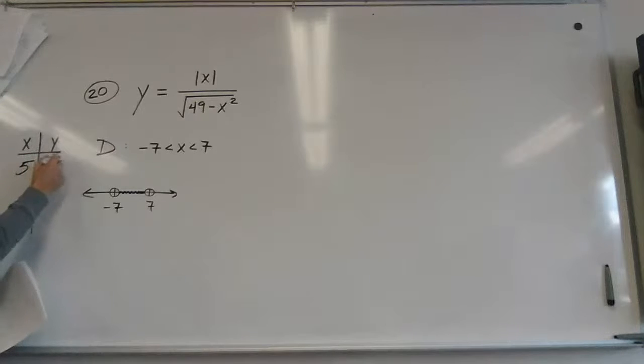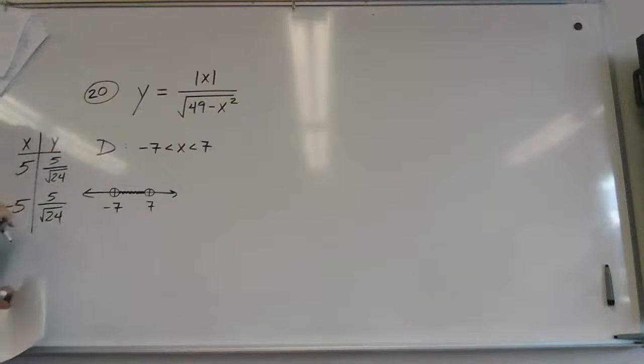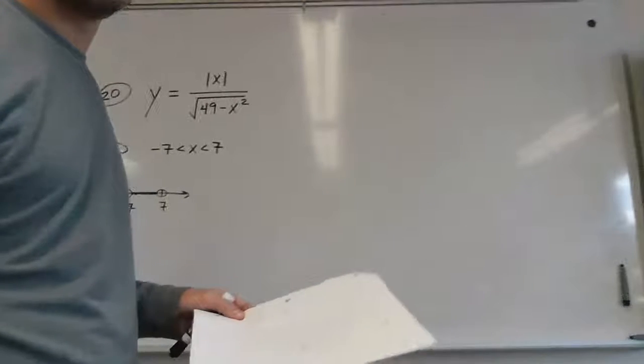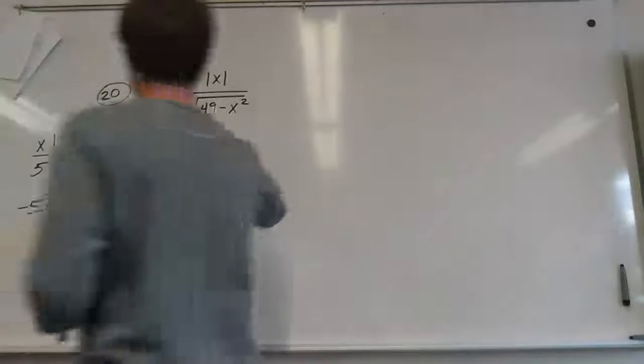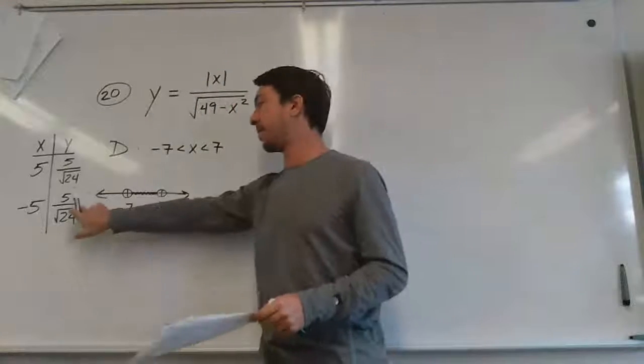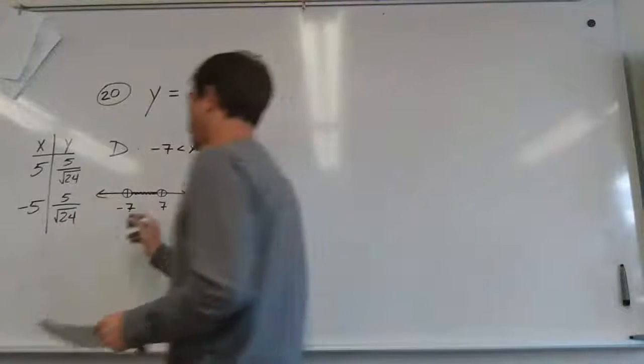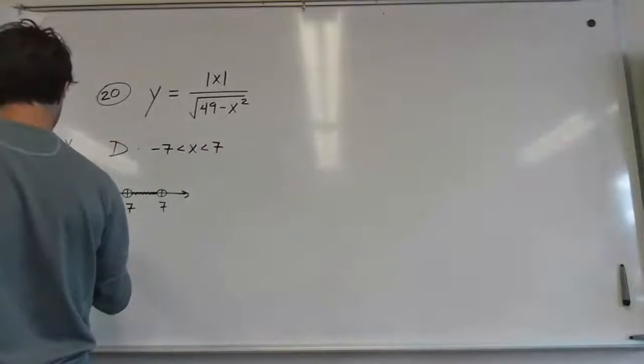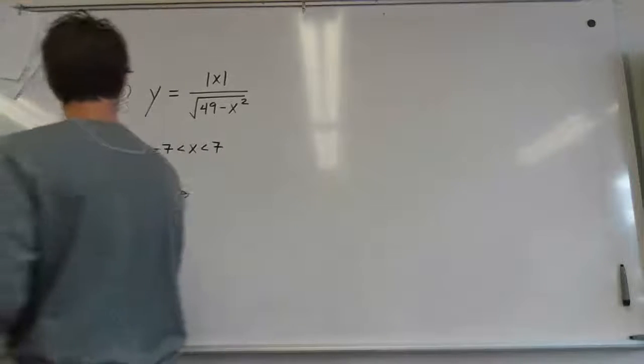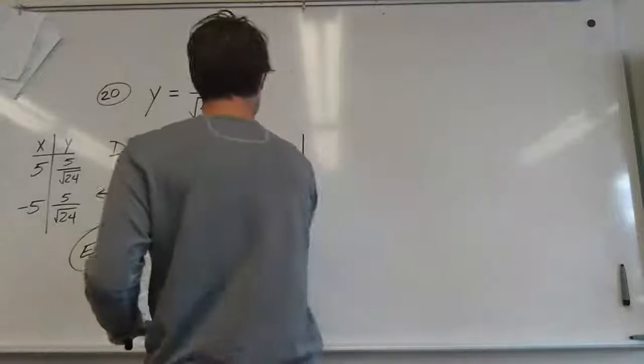I'd have 5 on top, and the bottom would be the square root of 24. Plug in -5, and that absolute value ensures that the top is positive, and we have the same positive y value. If there were no absolute value bars, there would be -5 on top, and this would be negative. The way it's written, it is even.